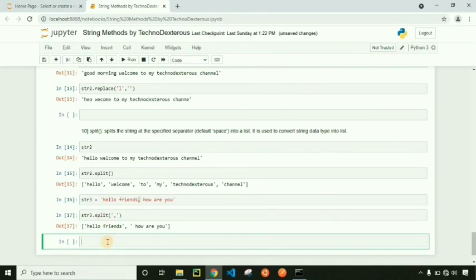We have discussed most frequently used string methods in this video. We are going to discuss string operations like concatenation and slicing in our next video.